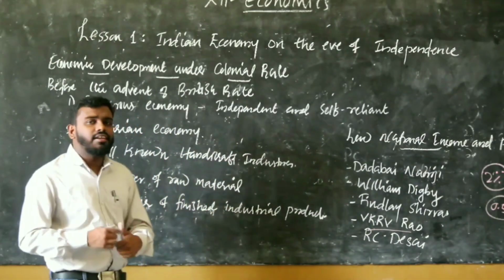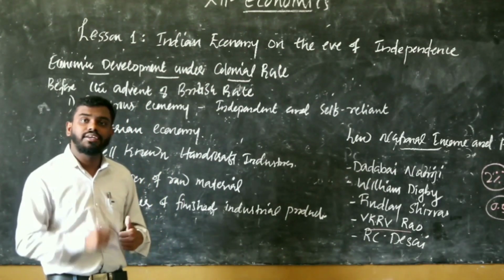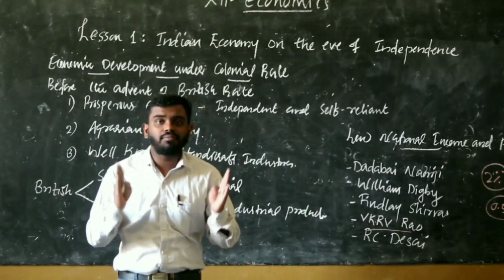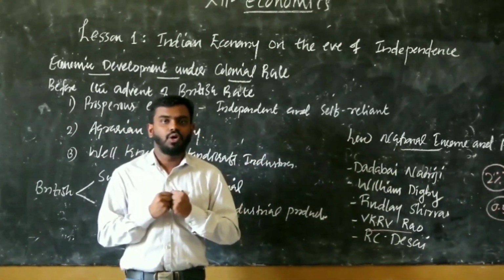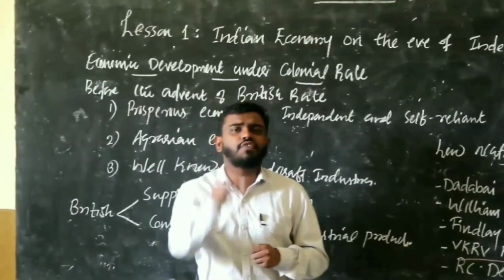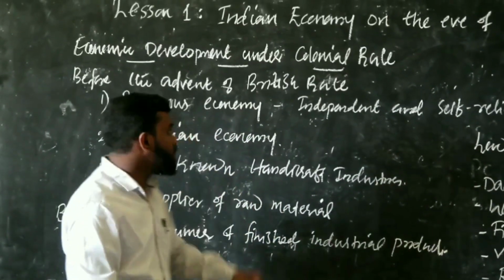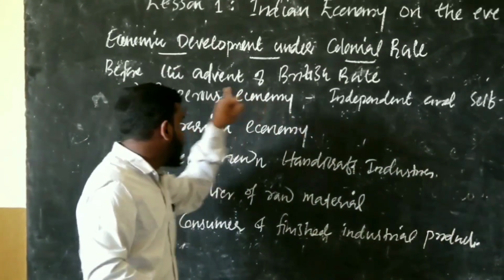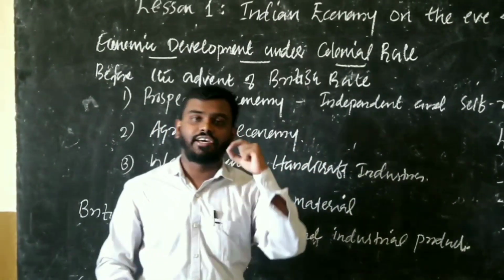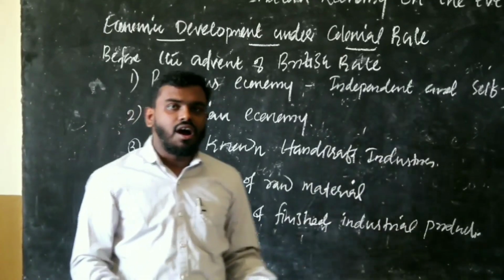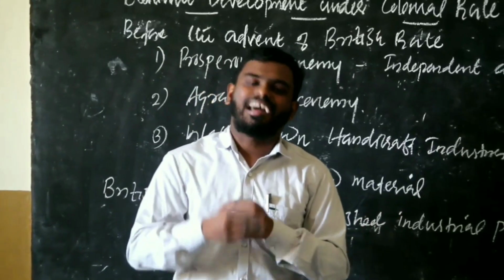Next, Indian handicraft was well known in the international market. At the same time, the demand for Indian handicraft products was very high. Okay, so these were the features of the Indian economy before the coming of the Britishers: India was a prosperous economy, an agrarian economy, and had well-known handicraft industries. But after the coming of the Britishers, the entire thing collapsed.